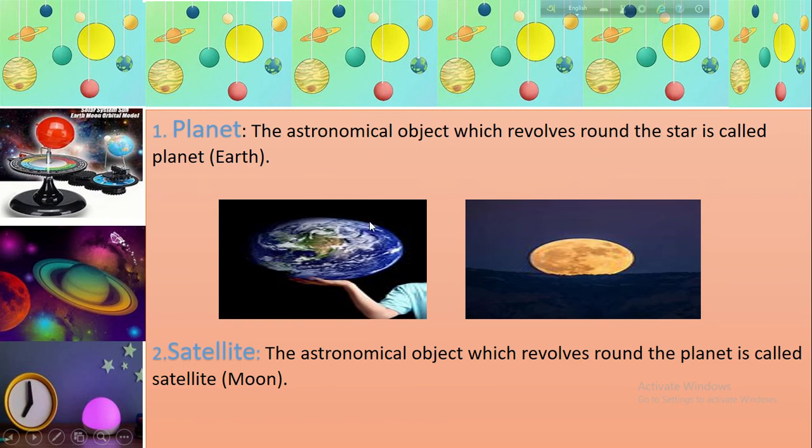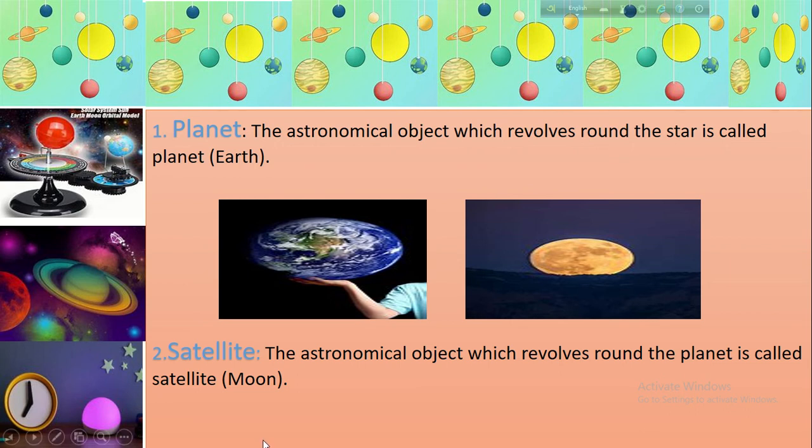First of all, what is a planet? The astronomical object which revolves around the star is called the planet. If we consider the planet, earth is a planet, and if we consider the sun, that is the star, so we can define it in this way: the astronomical object which revolves around the sun is called the planet. This is our planet, and there are 8 planets in our solar system. We live on the surface of our planet Earth. There are different gaseous bodies in the planet, but the planets don't produce any energy. So no planet gives either heat or light. They have no light of their own.